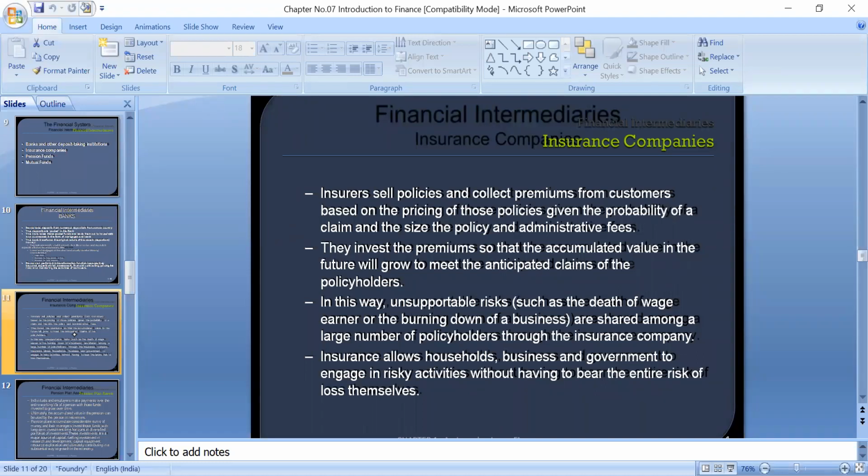They take the burden of risk on themselves, giving a risk-free business environment to households and business organizations. This way, funds are transferred from individual households to the society, to the market, to the people who need these funds. So this is another part of financial intermediaries: insurance companies.